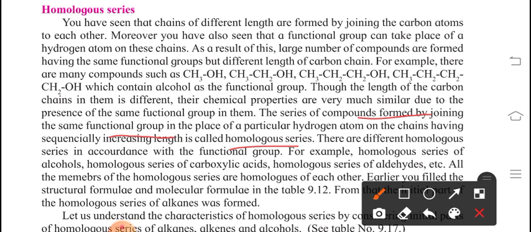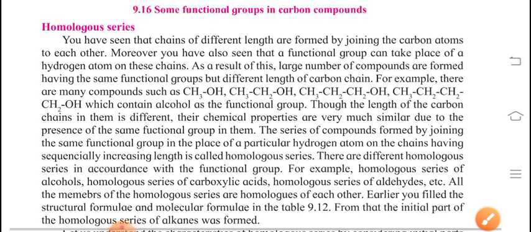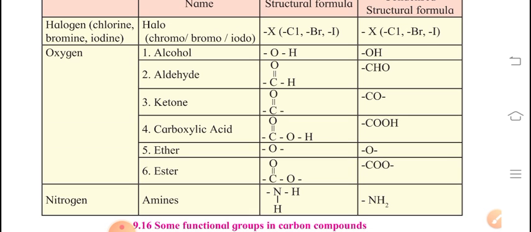As you have seen here, you can observe that the length is increasing. The chain increases, and the sequence in which the chain increases is called a homologous series. There are different homologous series in accordance with the functional group. For example, homologous series of alcohols, homologous series of carboxylic acids, homologous series of aldehydes. What are alcohol, aldehydes, carboxylic acid? All these things we have seen over here.